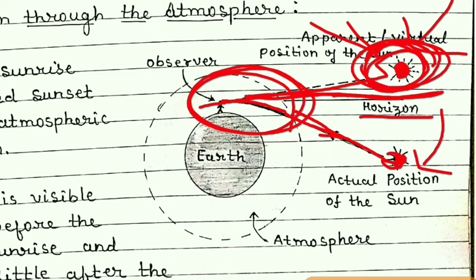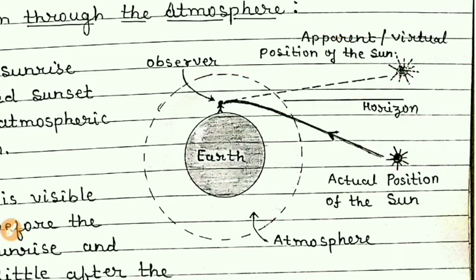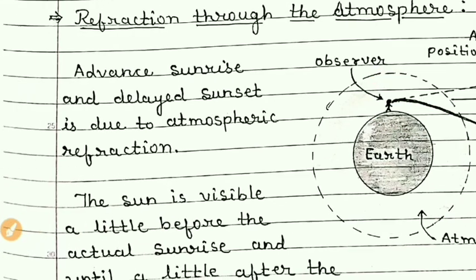So students, if there is no atmosphere, then we can see actual sunrise and actual sunset, but whatever we are seeing is not the actual sunrise and actual sunset, it is the apparent or virtual sunrise or virtual sunset, because the sun which we observe is not the real sun, it is the image of the sun, which is the result of refraction.